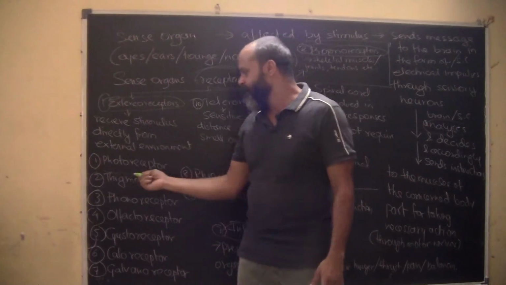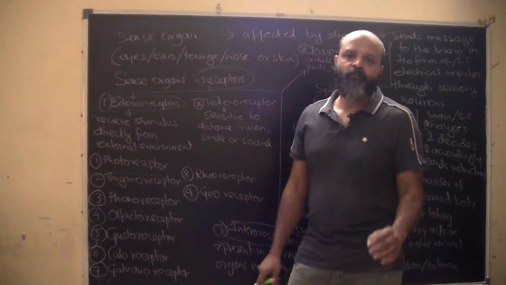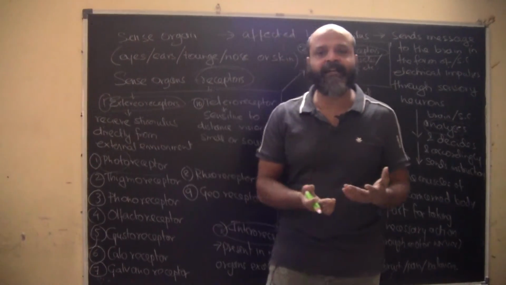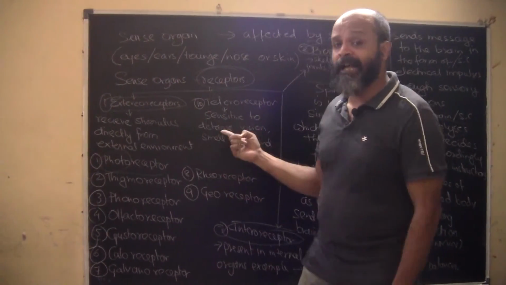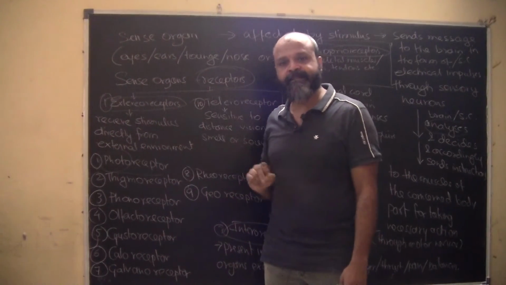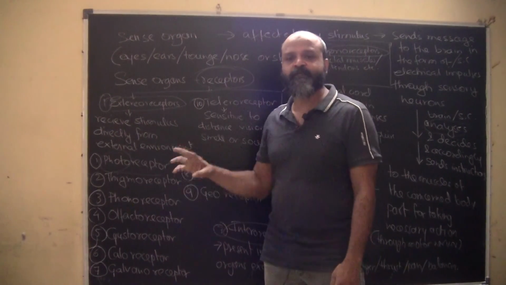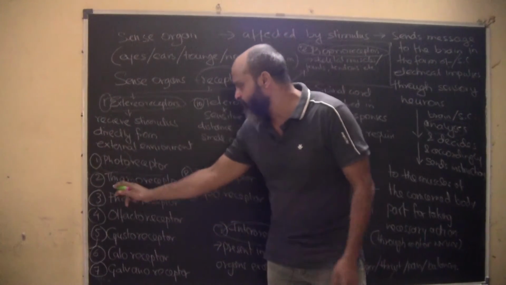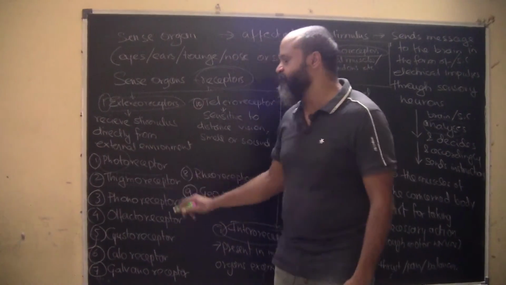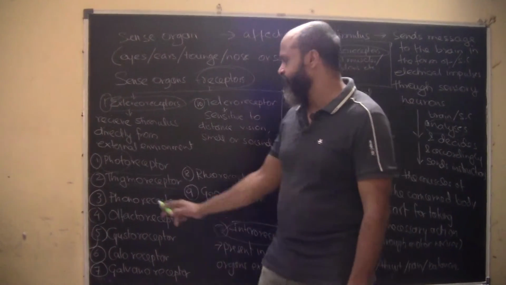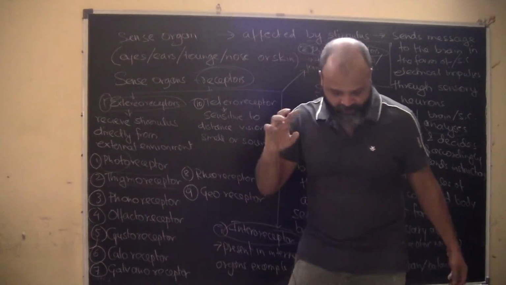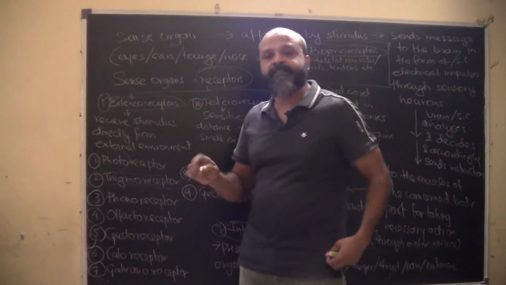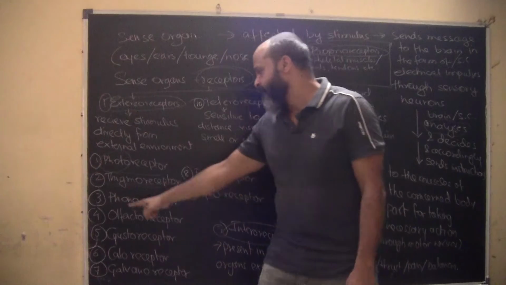For example, we have something called a photoreceptor. Photoreceptor means what? As the name itself suggests, photo is concerned with light. So obviously it is sensitive to light, okay. So our eye cells, the photoreceptors, are the cells which are sensitive to light. Thigmoreceptor is basically a receptor which is sensitive to touch, okay.